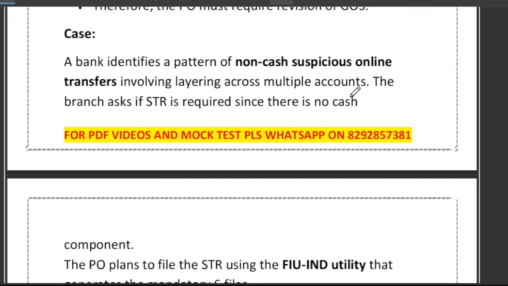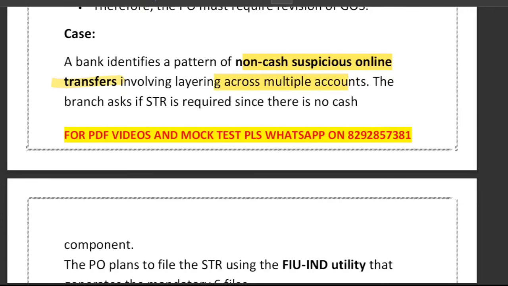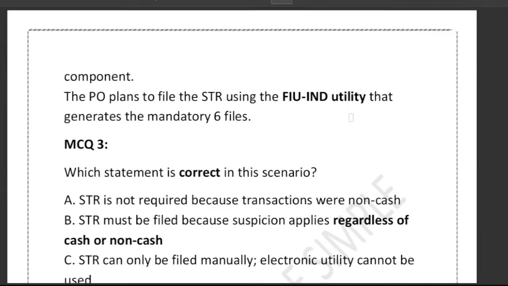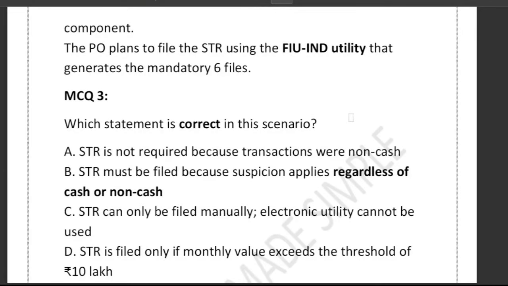Now the third question of the same case study is like this. A bank detects a suspicious pattern involving non-cash suspicious online transfers, typically used for layering across multiple accounts. The branch asks whether an STR is required, as there is no cash involved. The PO planned to file the STR using the FIU-IND utility. Which statement is correct in this scenario? Option A says STR is not required because transactions were non-cash. B says STR must be filed because suspicion applies regardless of cash or non-cash. C says STR can only be filed manually. And D says STR is filed only if monthly value exceeds the threshold of 10 lakh.